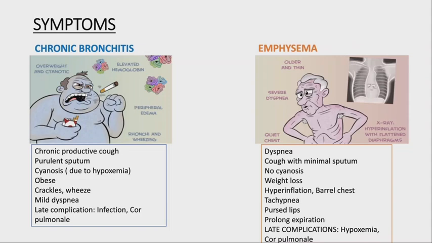Because of work of breathing, there will be weight loss. And since there's air trapping taking place, there will be hyperinflation and a barrel-shaped chest. And on the X-ray, you can see hyperinflated lungs with flat diaphragm, tubular heart, and increased lucency. And late complications include hypoxemia and cor pulmonale.